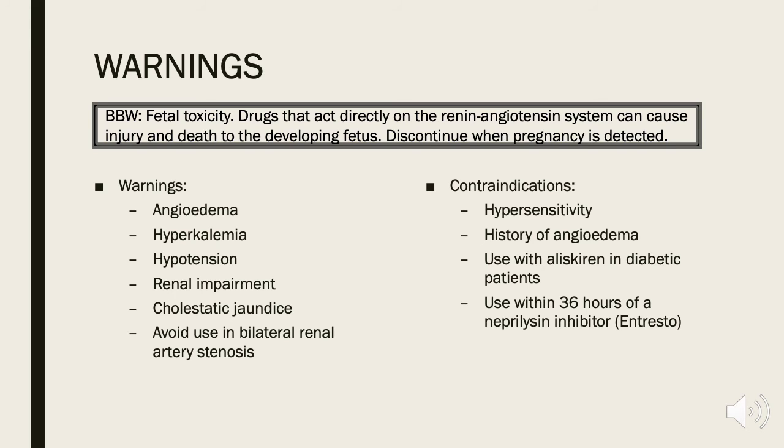Other warnings include angioedema, hyperkalemia, hypotension, renal impairment, cholestatic jaundice, and avoid use in patients with bilateral renal artery stenosis. Contraindications to use include hypersensitivity, patients with a history of angioedema, use of aliskiren in diabetic patients, and use within 36 hours of a neprilysin inhibitor such as Entresto.